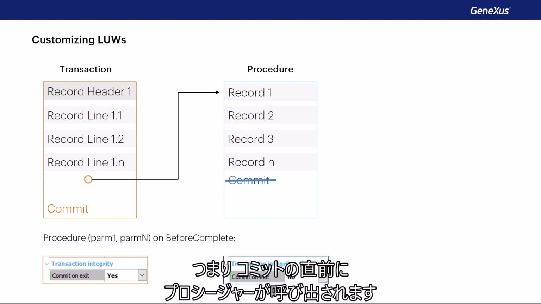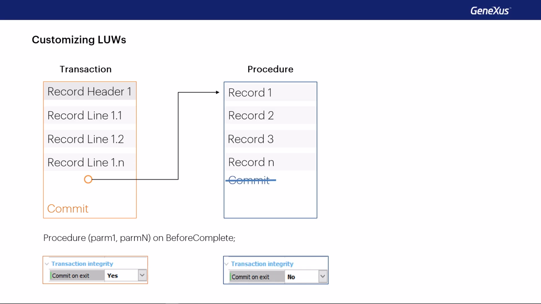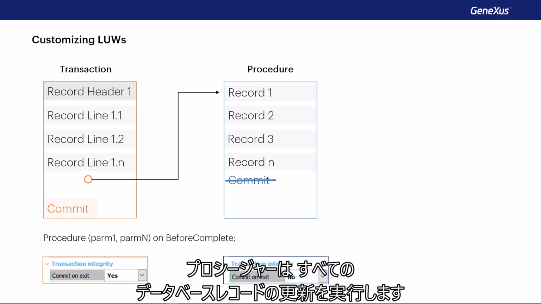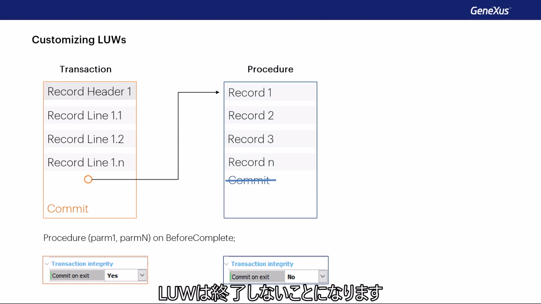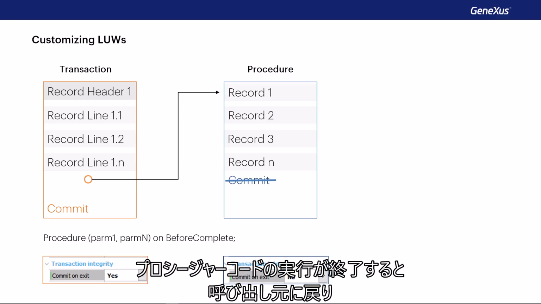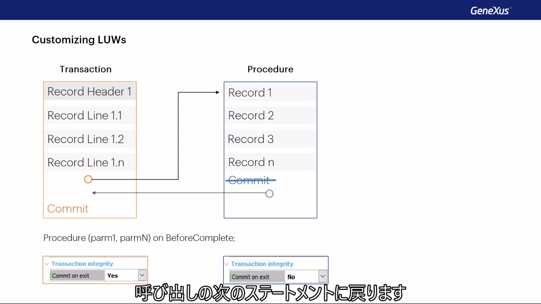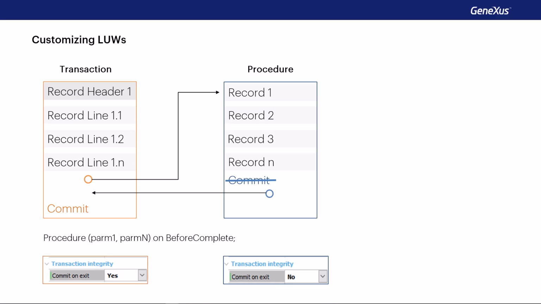In other words, the procedure will be called right before the commit. The procedure will perform all its database record updates, and since we've disabled its commit, if the developer did not explicitly include this command within the code, the LUW will not be closed. Once the execution of the procedure code is finished, it returns to the caller, to the statement following the invocation. This is where the commit will be found.